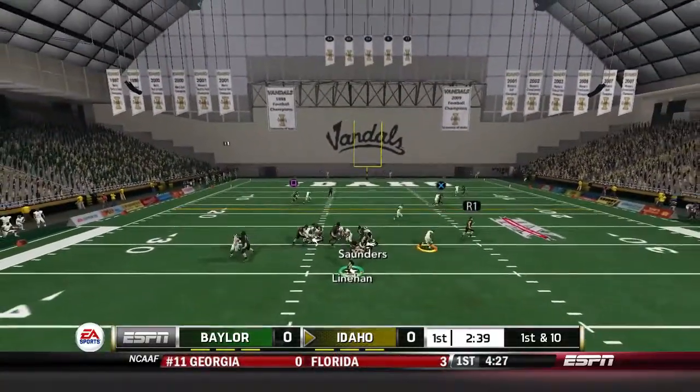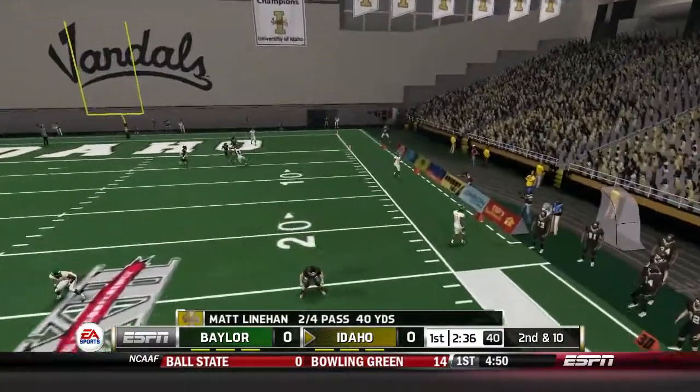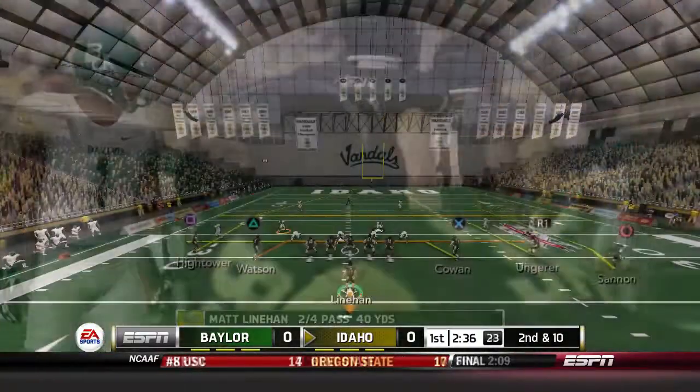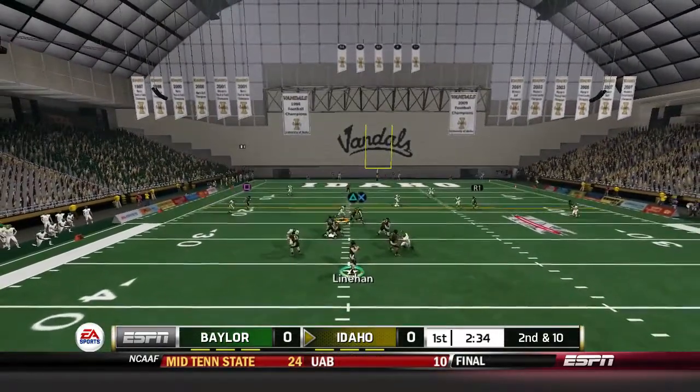Now the play action pass to the right side. Matt Linehan rolls out to his right, tries to dodge a tackle, and he'll have to throw it away there, as nobody gets open for him. He'll just make the safe play, get the ball out of bounds, live to throw the ball on 2nd down.